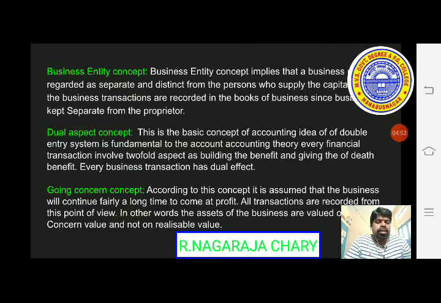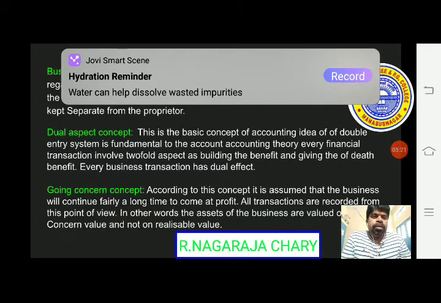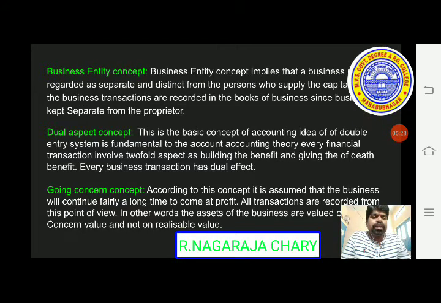Every business transaction has a dual aspect. One transaction has two aspects, that is giving aspect and receiving aspect. In commerce terminology, a debit aspect and credit aspect.